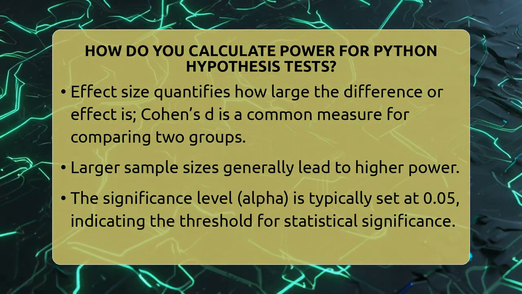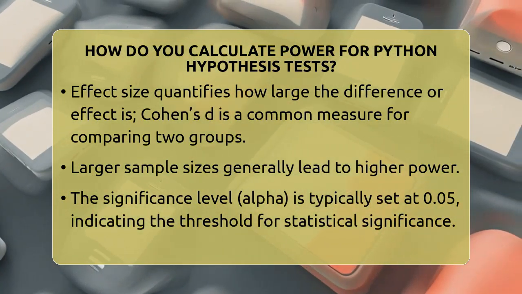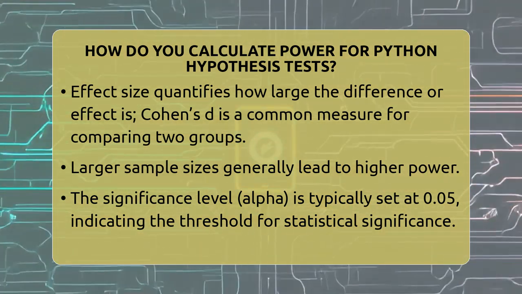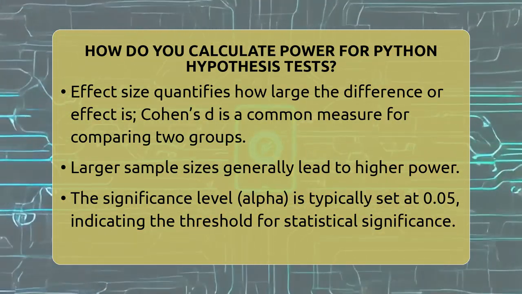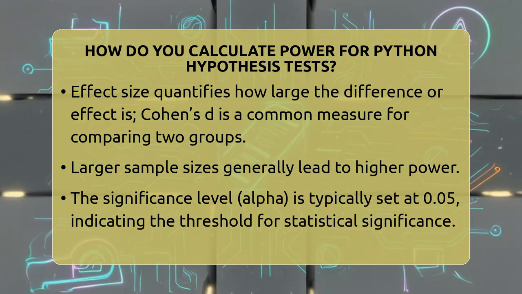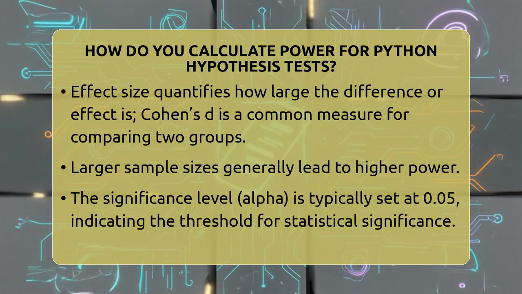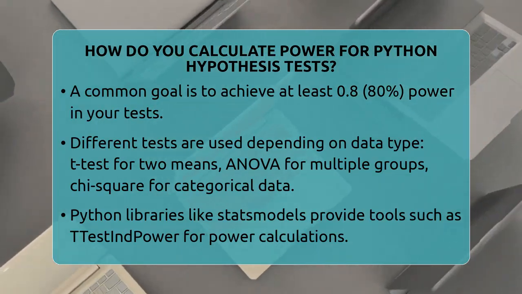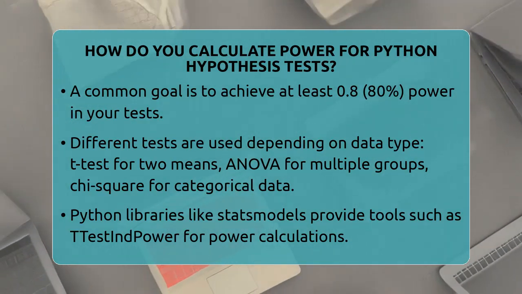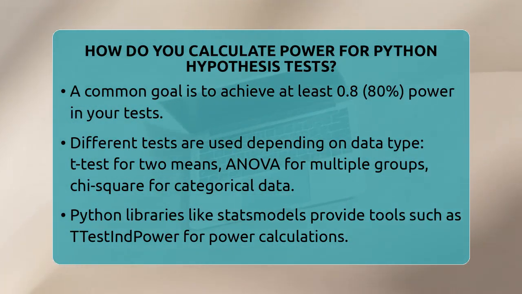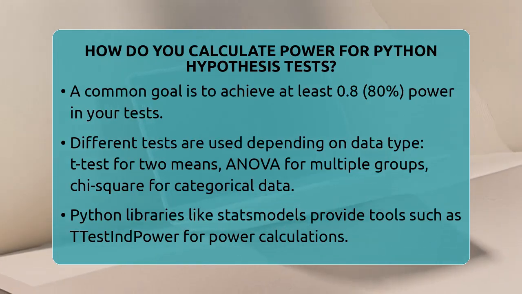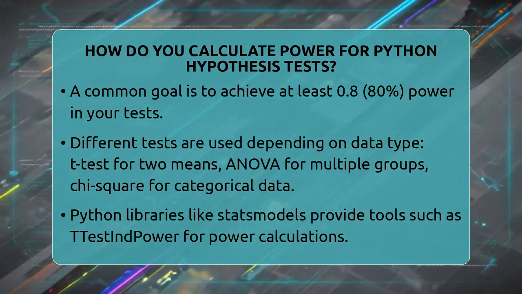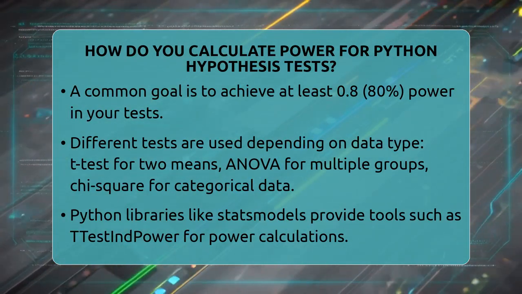If you're comparing two means, a t-test is common. For more than two groups, you might use an analysis of variance. For categorical data, chi-square tests work well. Python has great libraries like statsmodels that help with power calculations. For example, the statsmodels library has a class called TTestIndPower for two-sample t-tests. You can use it to find out how many samples you need, or to see what power you have with your current sample size. Here's how it works in practice.